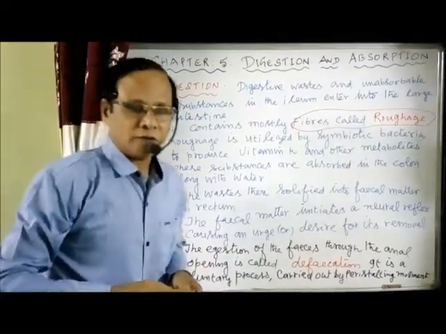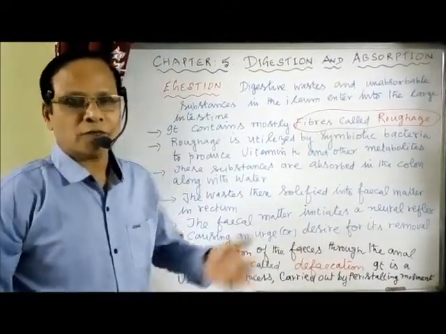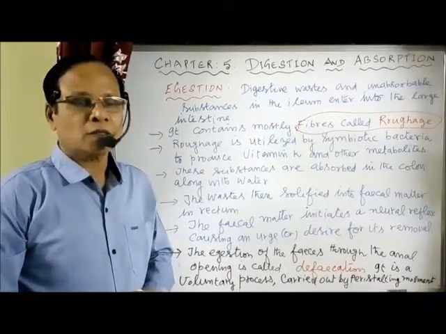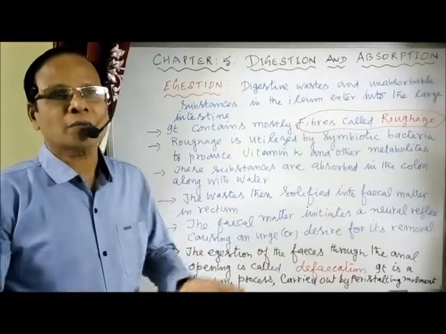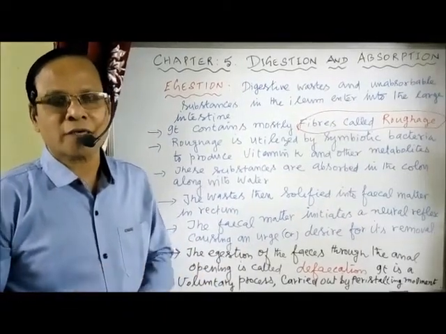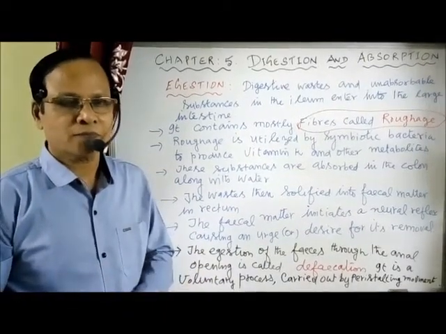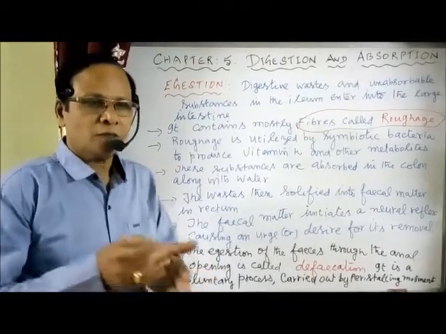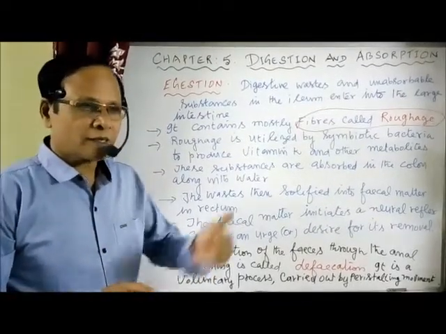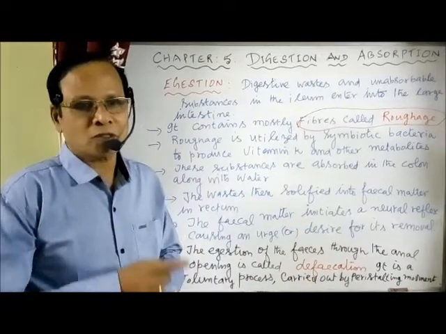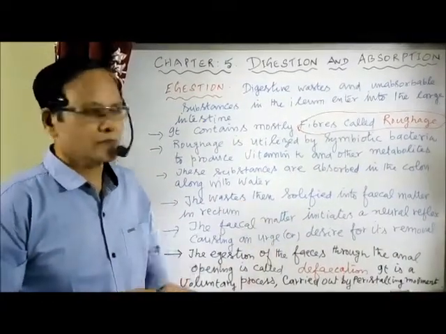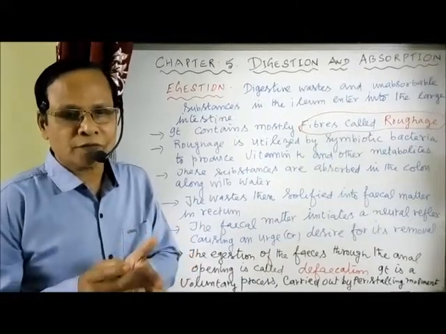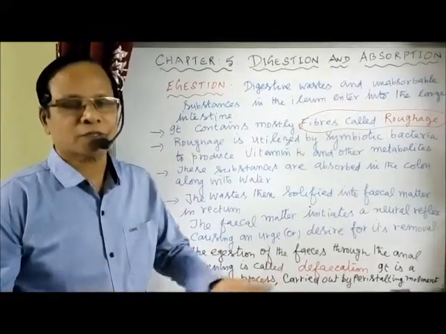Now these roughages, the fiber containing waste, are normally acted upon by certain symbiotic bacteria, the beneficial bacteria present in the large intestine. They act on these substances which are not absorbed, converting the roughages into certain substances.